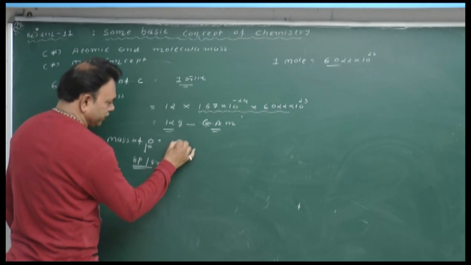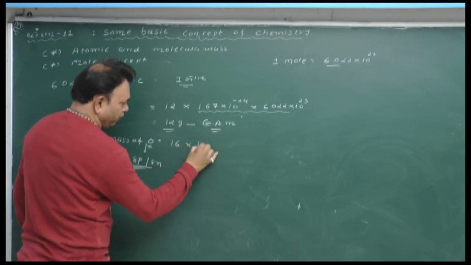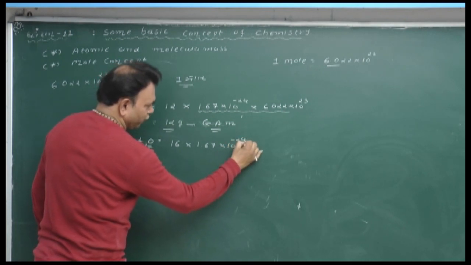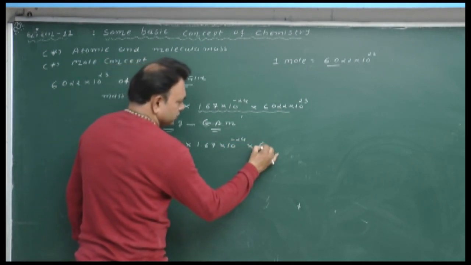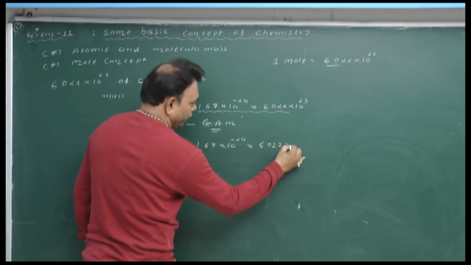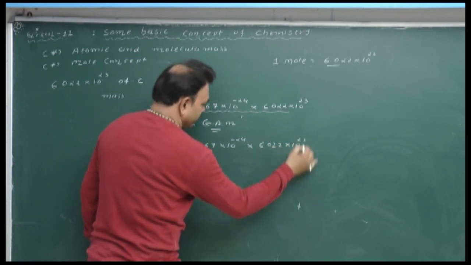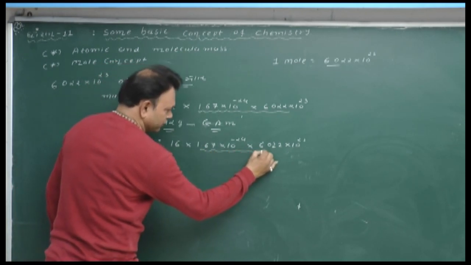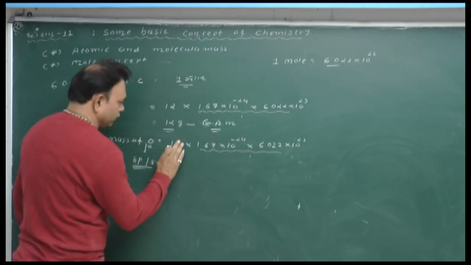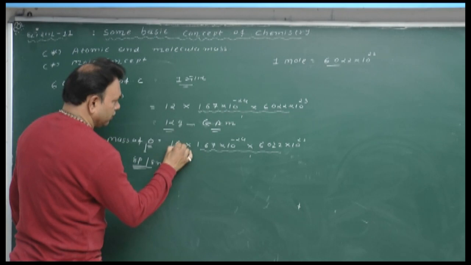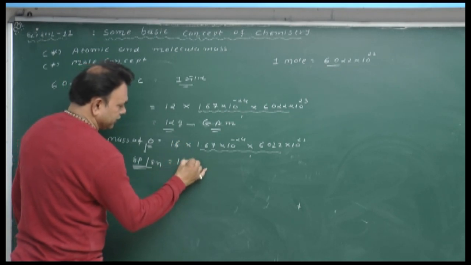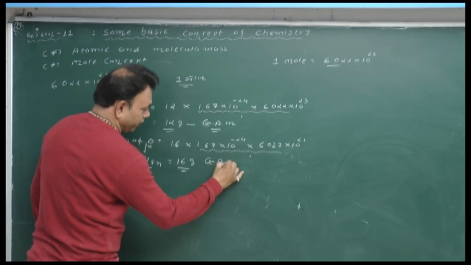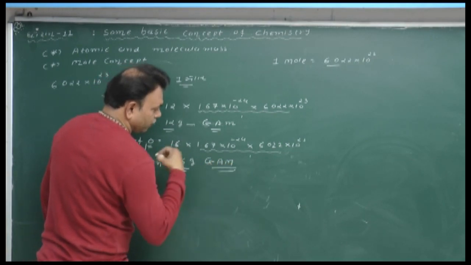So 16 into 1.67 into 10 raised to minus 24 into 6.022 into 10 raised to 23, इसका आंसर आएगा 1. So answer of this one having 16 gram. It is the ग्राम एटॉमिक मास ऑफ ऑक्सीजन.